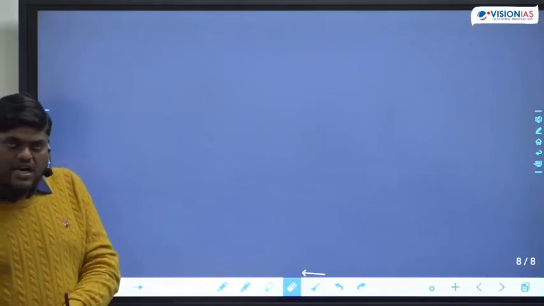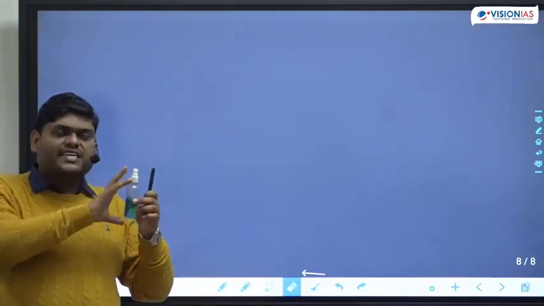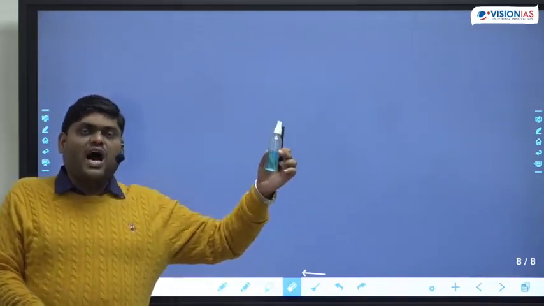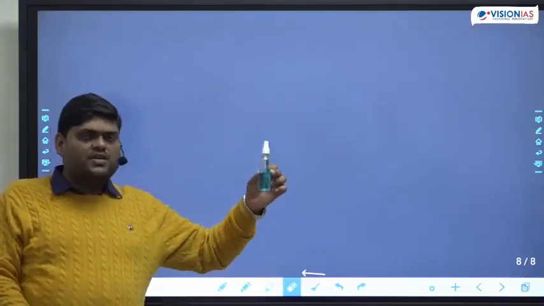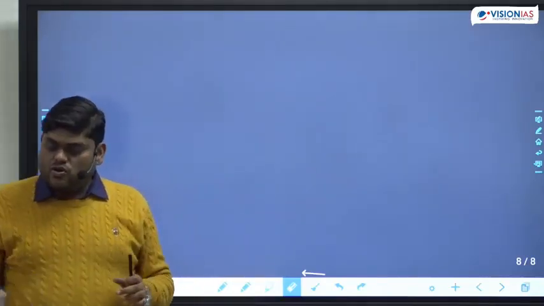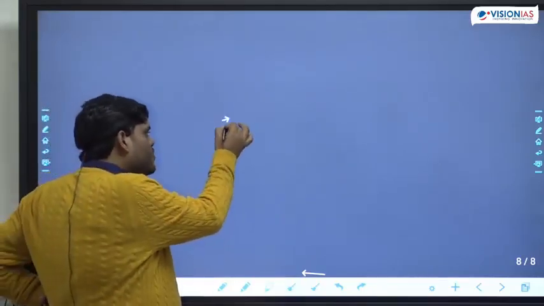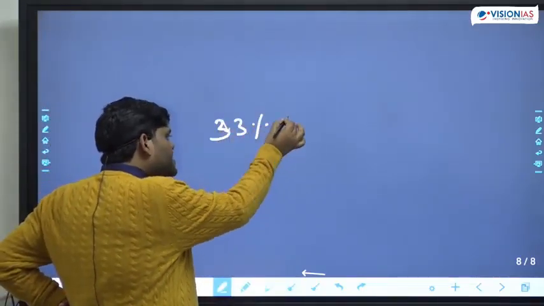Suppose I have this sanitizer bottle. The total volume, or how much liquid it can hold, is equal to 100%. Now this is half filled, so we will say this bottle is 50% filled. So now what we are doing? We are finding out, suppose I am asking you, 33% of a number.